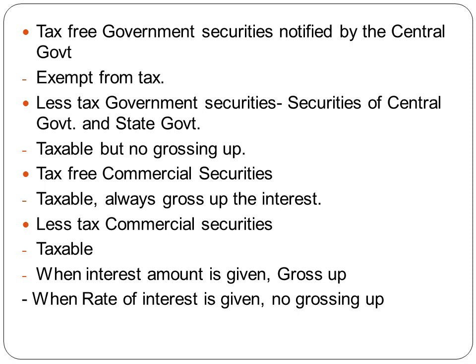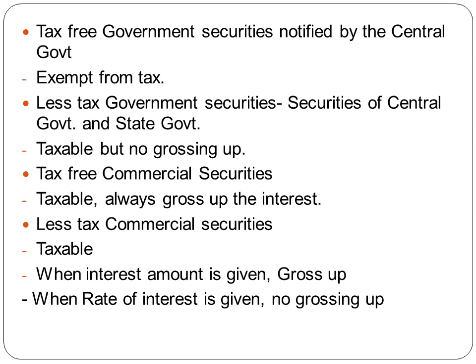Therefore, in case of less tax commercial securities, if the interest received is given, for example, they have given that he received 9,000 as interest on less tax commercial securities, it is understood that 9,000 is after deduction of tax. Therefore, we need to gross it up.